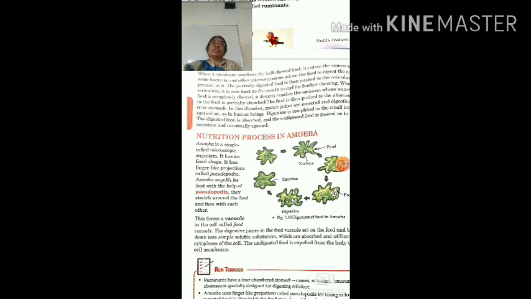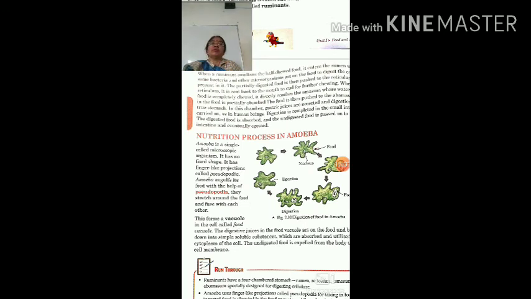Here this partially chewed food will be taken to the rumen, and these special bacteria will digest that cellulose, and now this food will again go into the mouth, and now it is called cud. This partially digested, partially chewed food is called cud, C-U-D, cud, and this food will be well chewed now again in the mouth, and now it will go into the second chamber of the stomach, and after that into the third and fourth chamber, and then a normal process of digestion occurs in the digestive tract.